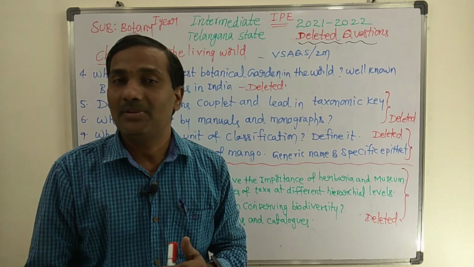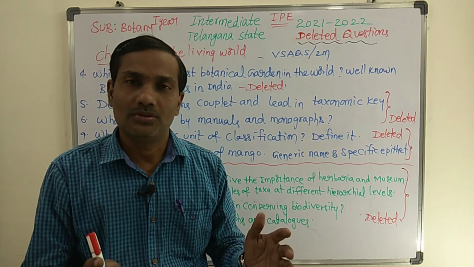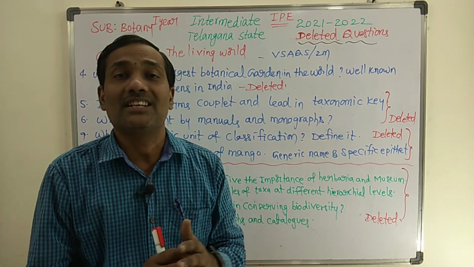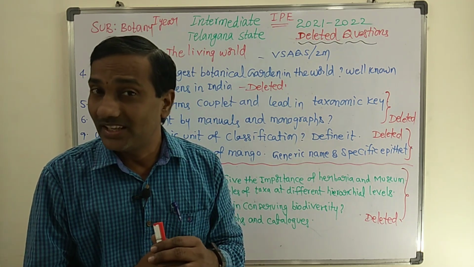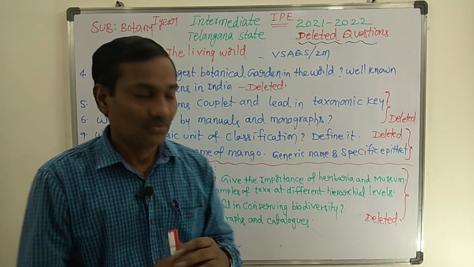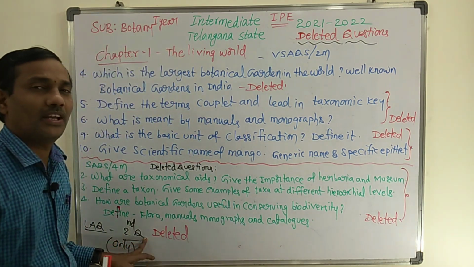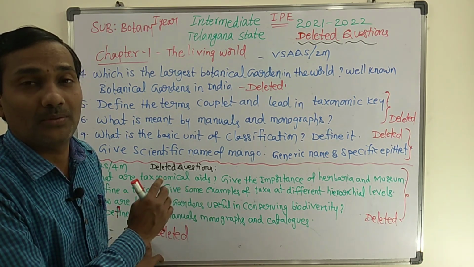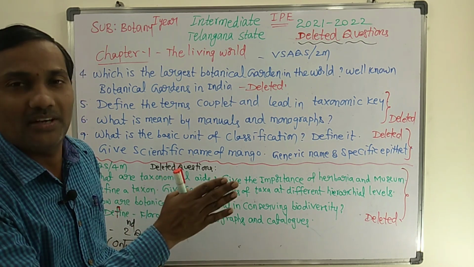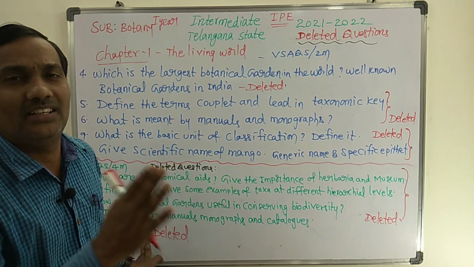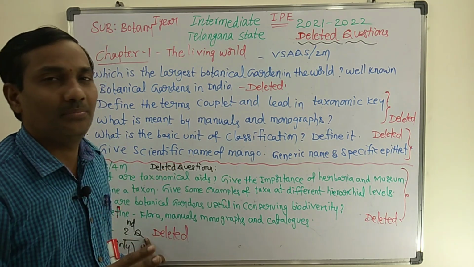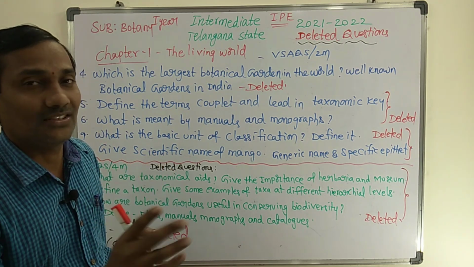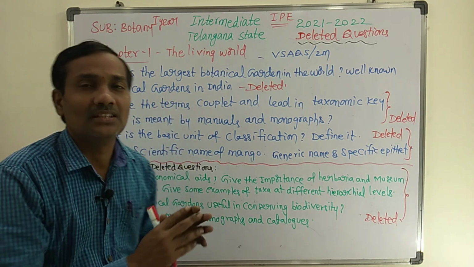Even though 30% of the syllabus is deleted, there is a chance of 1 or 2 questions from the remaining 70%, so give it the least priority, because in the last 10 years of final IP papers, long answer questions were not given from this chapter.